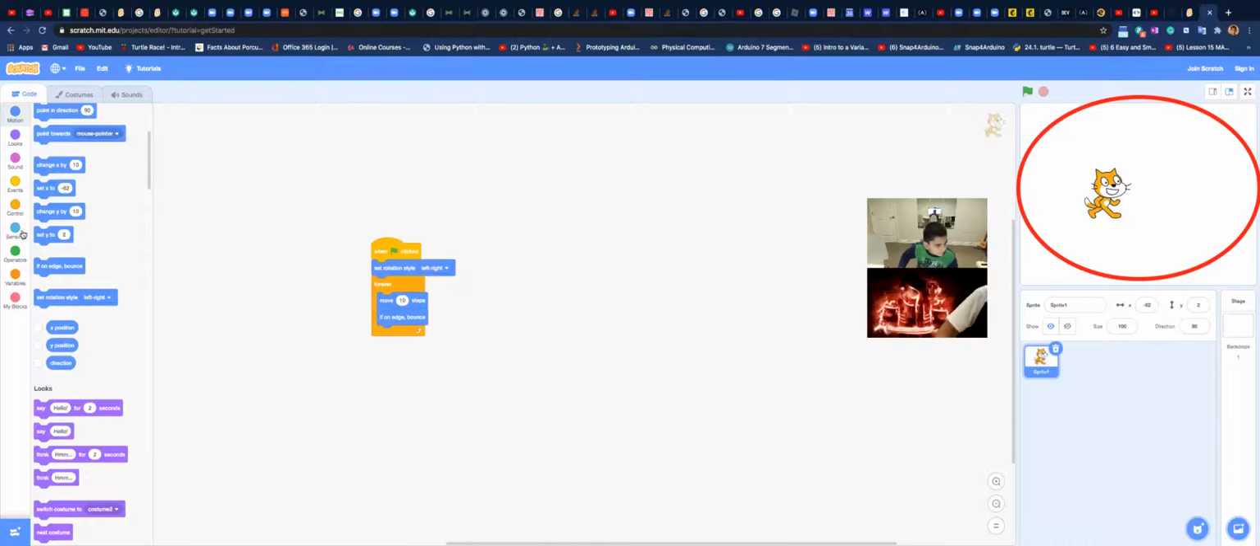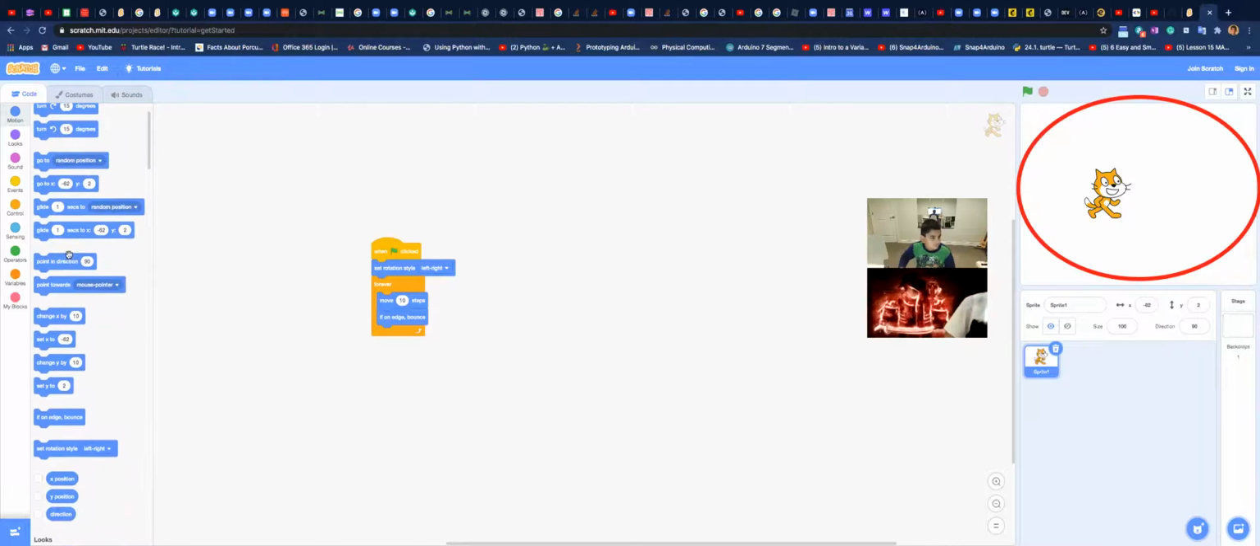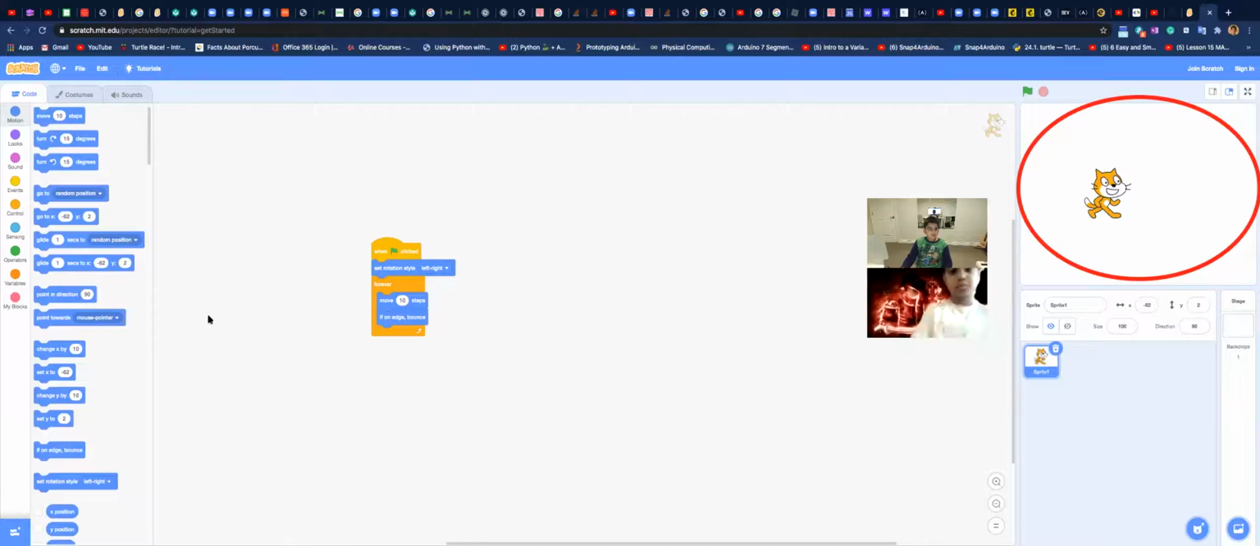And now the next thing is the glide block. So let's say we wanted to glide to a random position. Okay, now what that'll do is it'll just keep gliding. Boom, boom, boom, boom. So yeah.